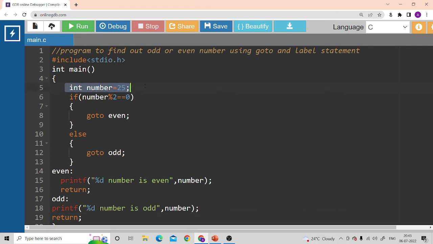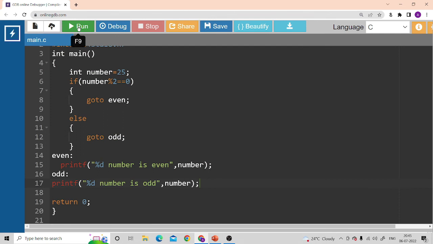First I initialize the number to 25. Now I am checking if number modulus 2 equal to 0. If the remainder is coming 0, then I should go to even label. So from here directly the control will go to even label. And inside even label what is written? The number is even. So it will print 25 as an even number. If the remainder is not coming 0 after dividing by 2, it will go to the else part and it will say go to odd label. So after going to odd label, it will print number is odd.